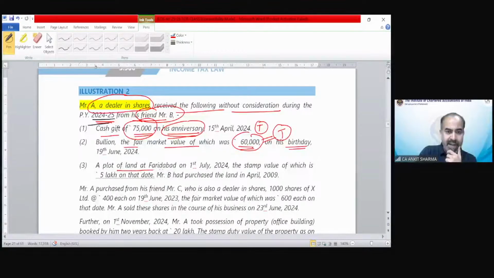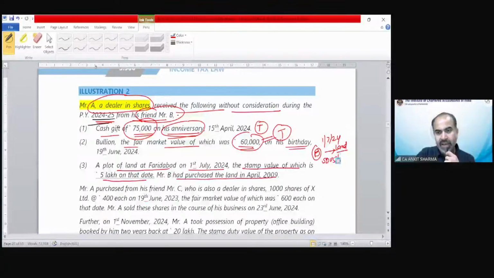A plot of land at Faridabad on 1st July 2024. The stamp duty value is 5 lakh on that date. Mr. B had purchased the land in April 2009. So his friend Mr. B gives him a plot of land on 1st July 24 for which the stamp duty value was 5 lakh. And no consideration has been paid. So what will happen? This 5 lakh would again be income from other sources in the hands of Mr. A.